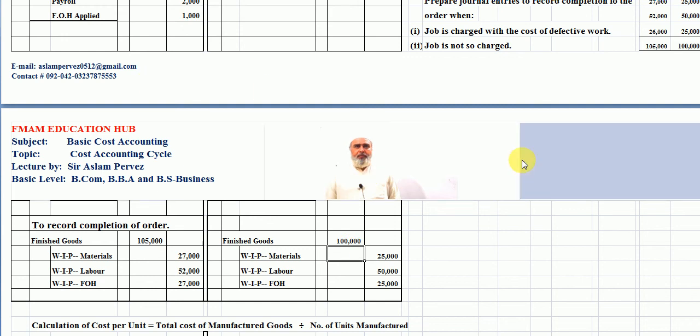Students, you are seeing here in both the journals. In first journal, the cost is 1,05,000 rupees against the production of 500 units, and on the other hand, in second journal, the cost is 1 lakh rupees against the 500 units which have been produced.